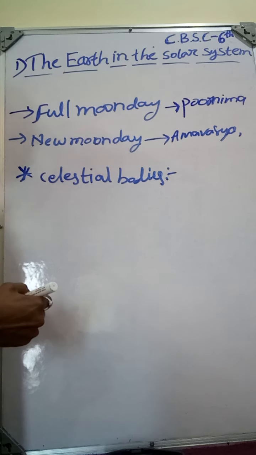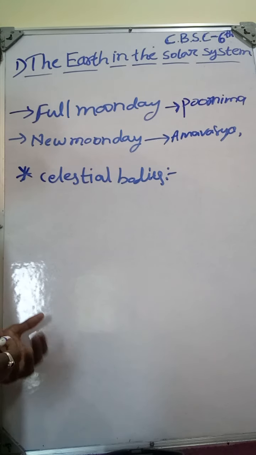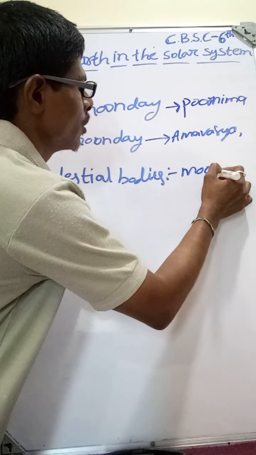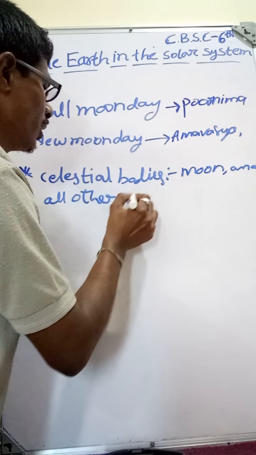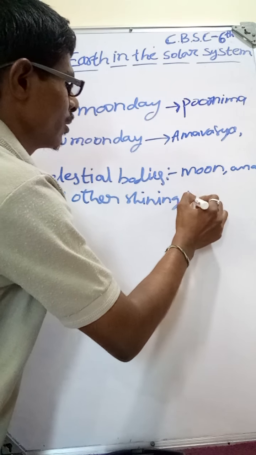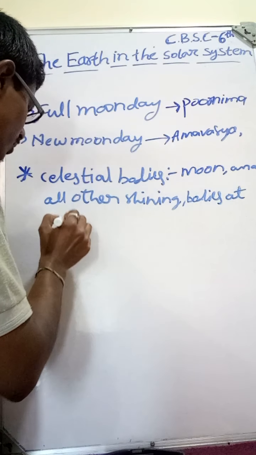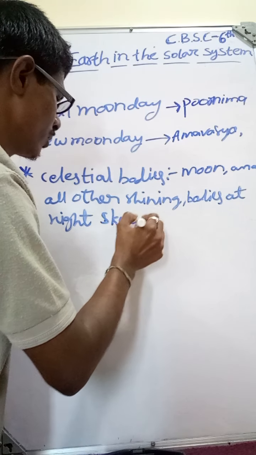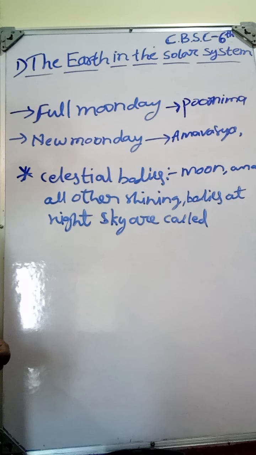The moon and all other objects which are shining in the night sky are called celestial bodies.